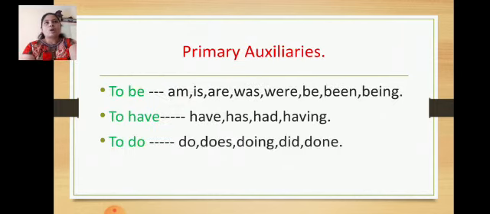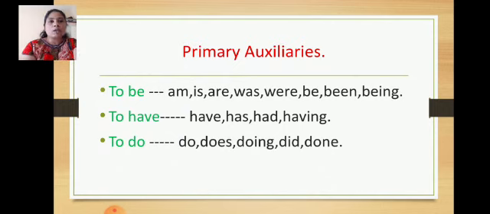So primary auxiliaries are to be, to have and to do. Each auxiliary changes its form as per the tense.